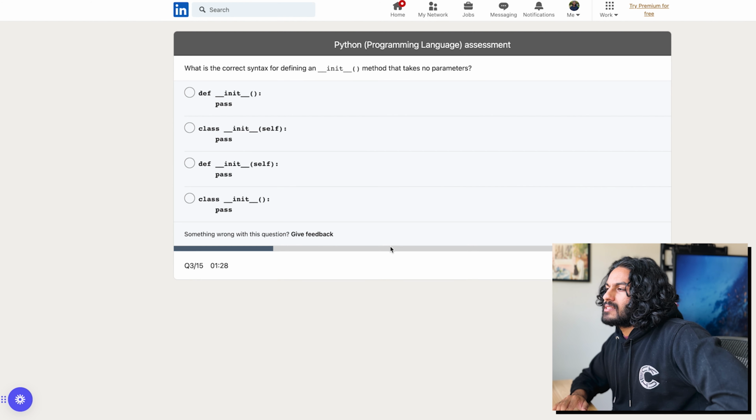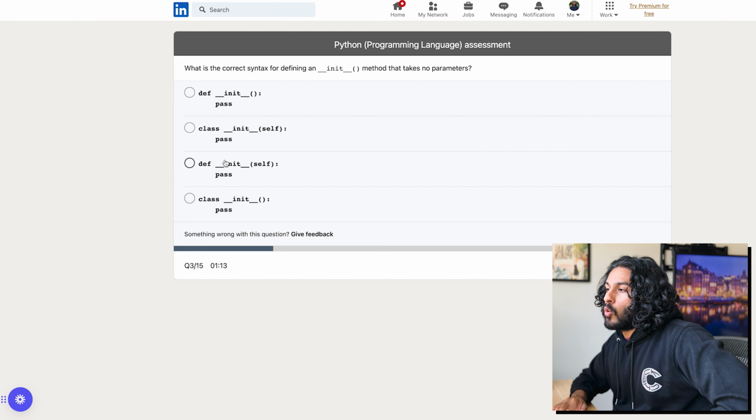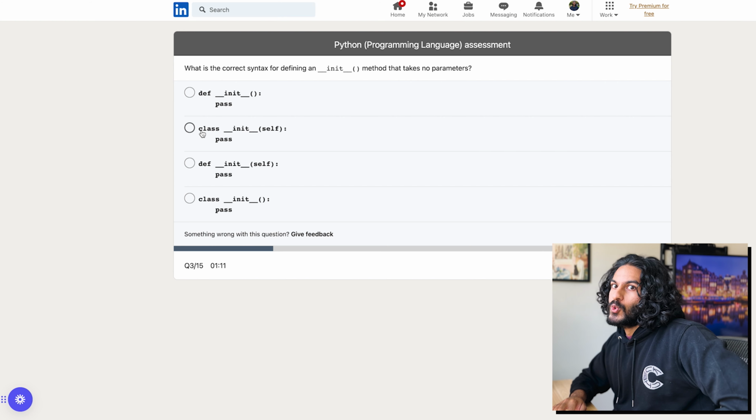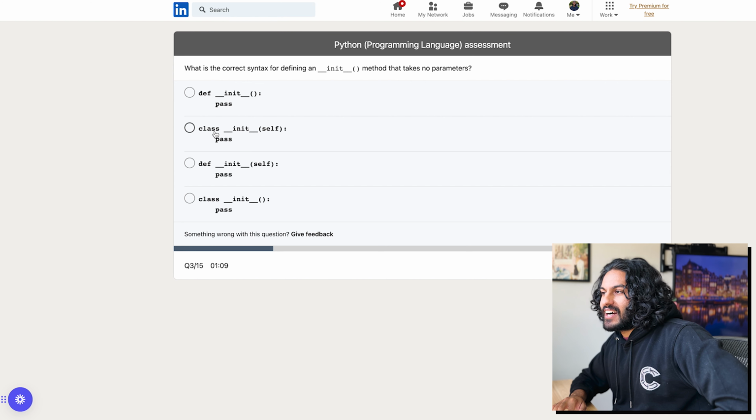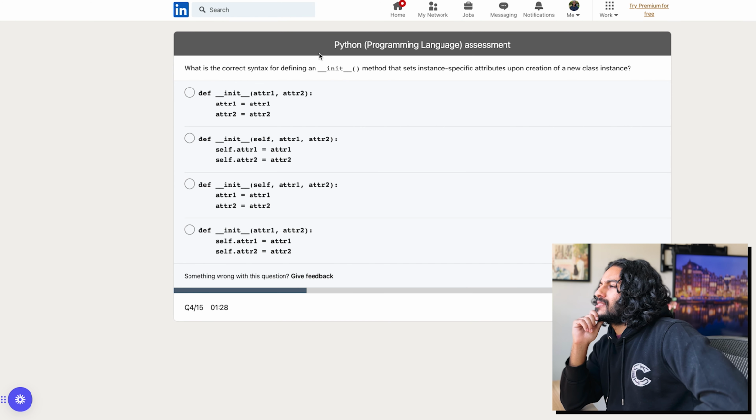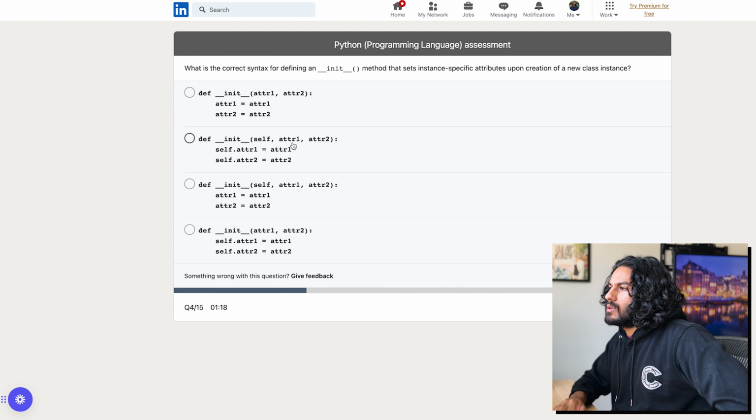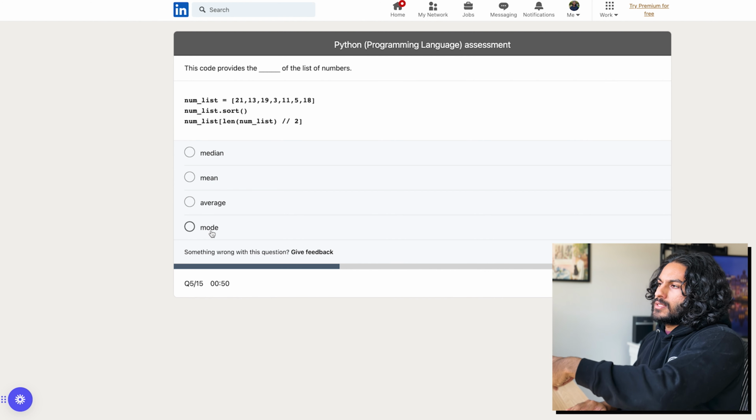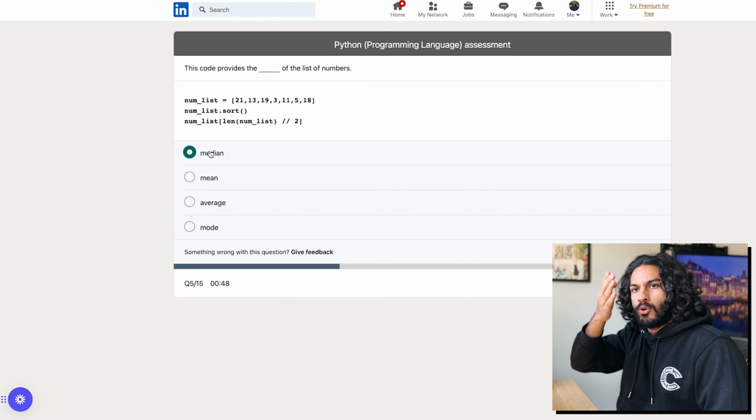What is the correct syntax for defining an init method that takes no parameters? Oh, wait. Oh, no, no. Whoa. Almost got me there. Not class, def, because it's a function. What is the correct syntax for defining an init method that sets instance-specific attributes upon creation of a new class? Yeah, so you need to take in the stuff. So yep, I think this one looks right, because then self.adder1 equals, yep. Mean and average is the same, mode is the most recent, so it should be the median, right? The middle element of the list.